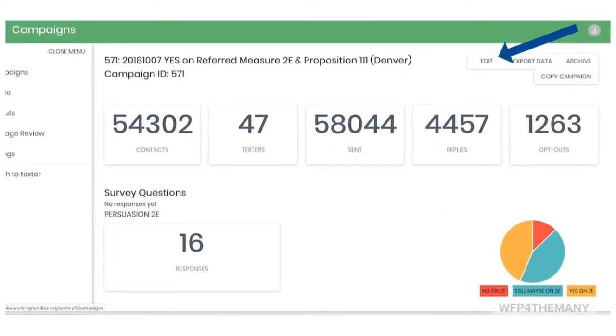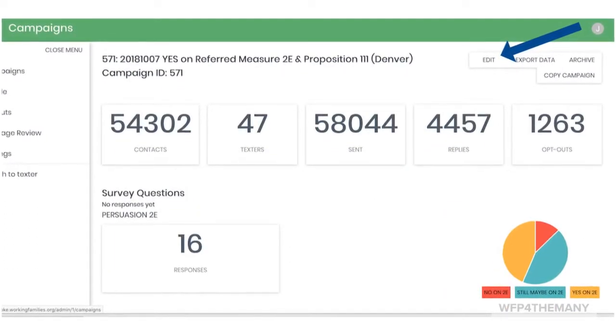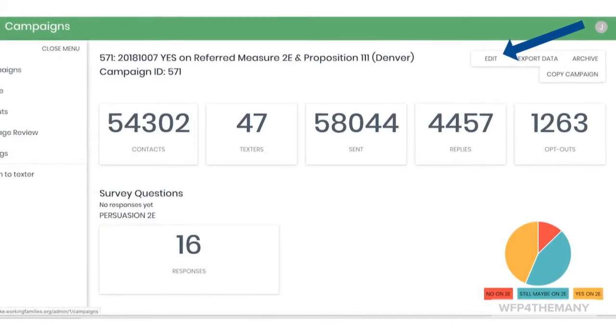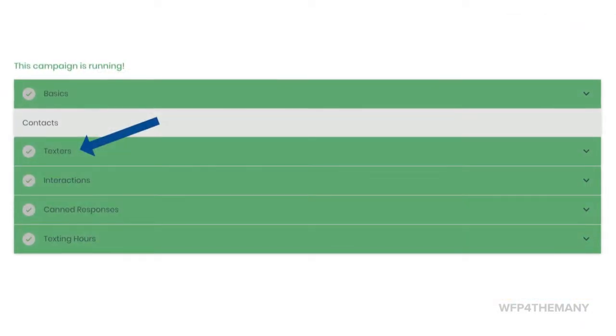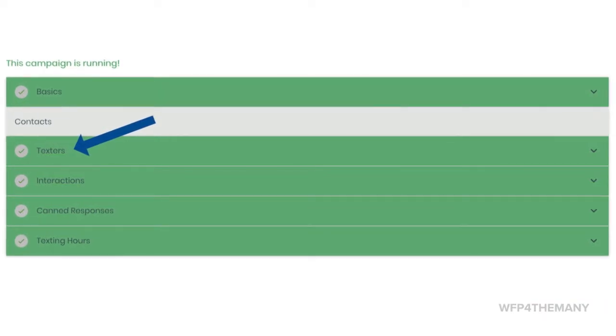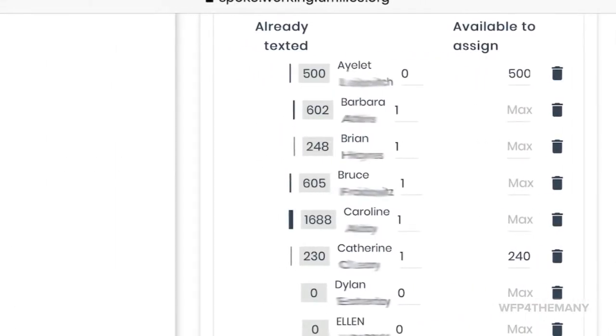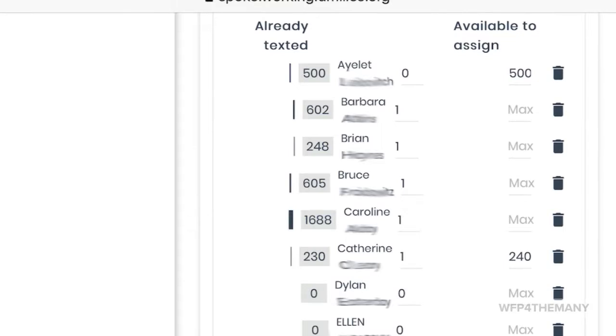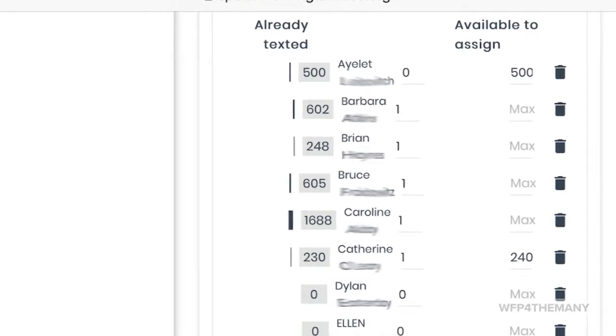To see who is texting on the campaign you are sweeping, navigate to that campaign and click on the Edit button. When this screen loads, click on the Texters bar to reveal active texters on this campaign. Here you can see how many texts have been sent and how close to the limit they are. When you first open this screen, be sure to refresh and hit Save before you leave the page.